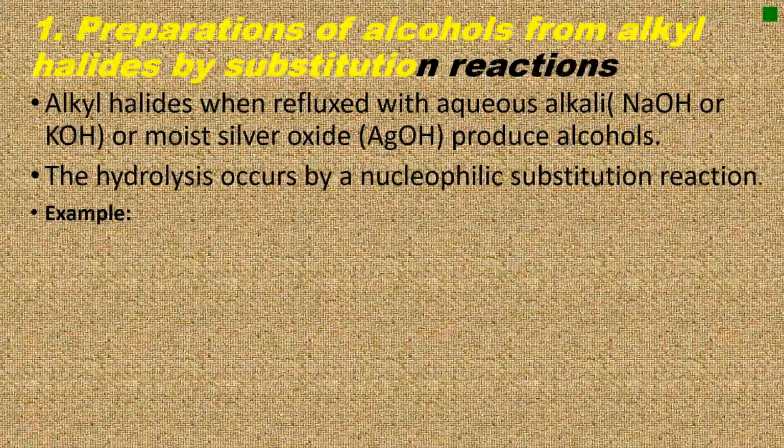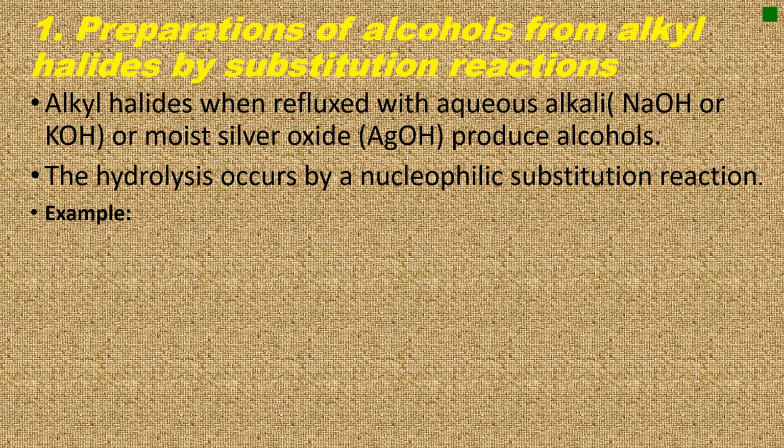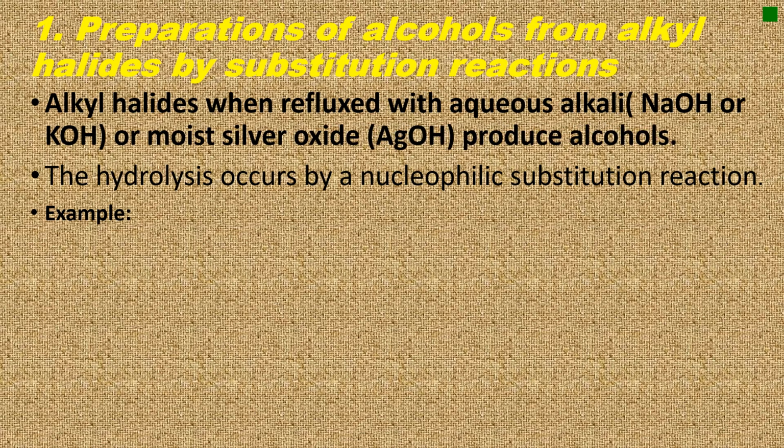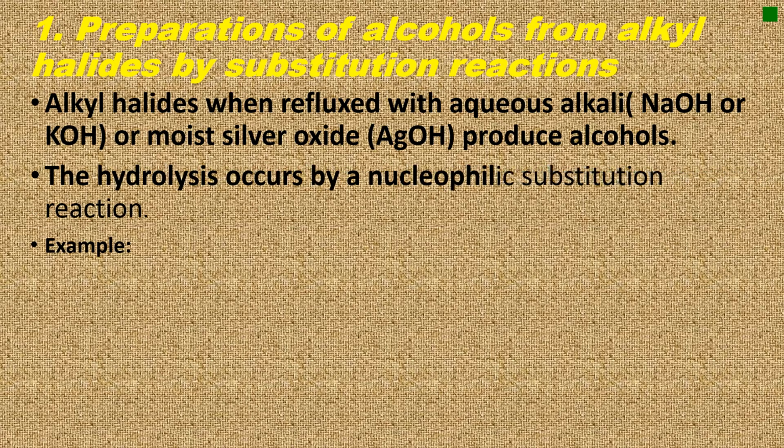The first preparation method is preparations of alcohols from alkyl halides by substitution reactions. Alkyl halides, when refluxed with aqueous alkali, like sodium hydroxide or potassium hydroxide, or moist silver oxide, which is forming silver hydroxide, produce alcohols. The hydrolysis occurs by nucleophilic substitution reaction.